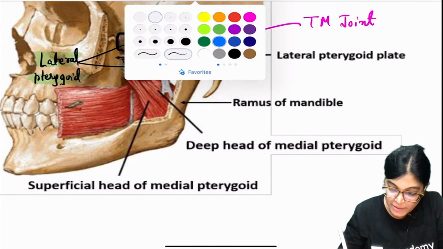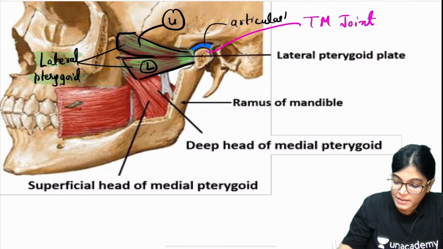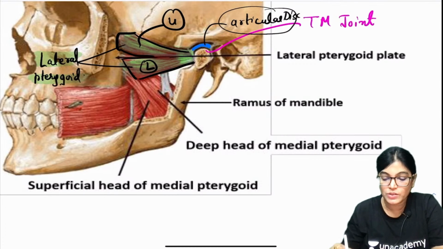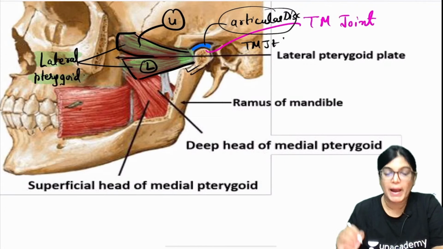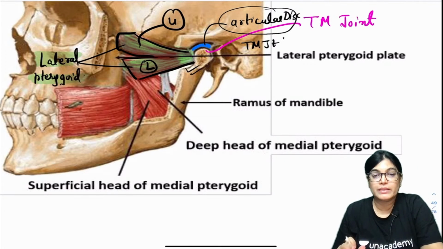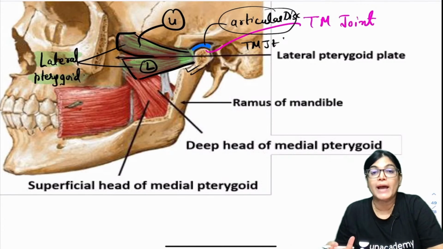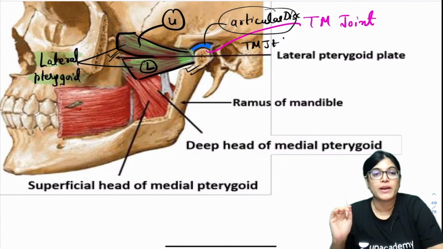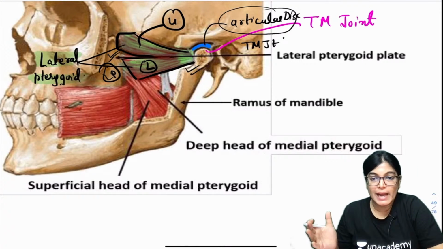The blue structure which I am showing you is the articular disc, and you can clearly see that the lateral pterygoid muscle, both the upper and lower head, is going towards the TM joint fibrous capsule and articular disc, and is also related to the mandible, because of the location of the pterygoid fovea. So we are done with the origin and insertion. Origin is from the sphenoid bone and from the lateral pterygoid plate. This part of the bone which you are seeing is the lateral pterygoid plate, LP, the outer aspect of the lateral pterygoid plate.